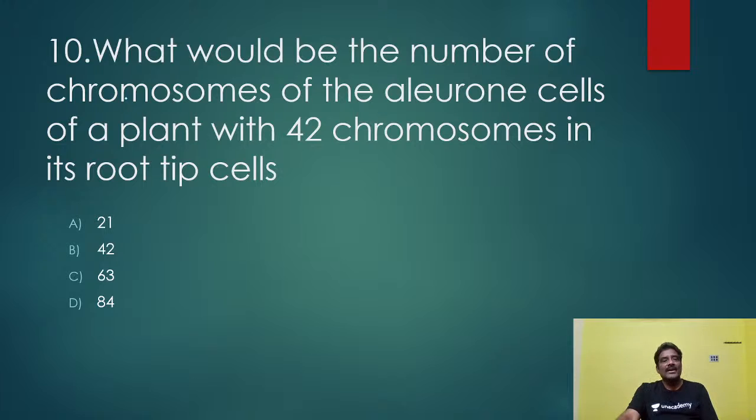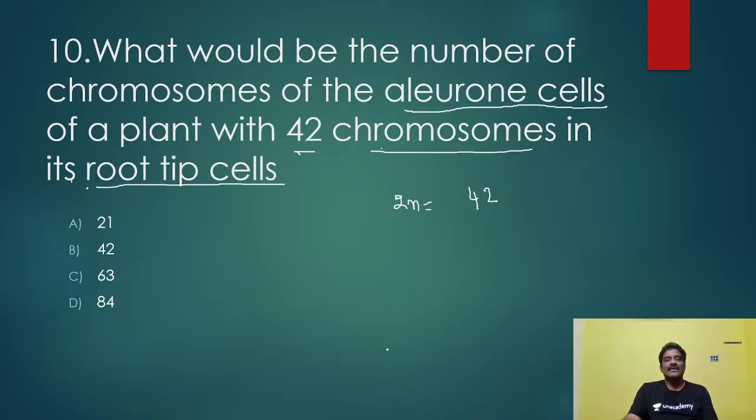What would be the number of chromosomes of the aleurone layer of a plant with 42 chromosomes in root tip cells? How many chromosomes are there? 42 chromosomes are there in where? Root tip cell. Root tip means what? This is 2n, diploid number, no? Diploid number of chromosomes, how many? In root tip, 42 chromosomes are there. What is asked in the question? What would be the number of chromosomes of the aleurone layer here? That is very important.